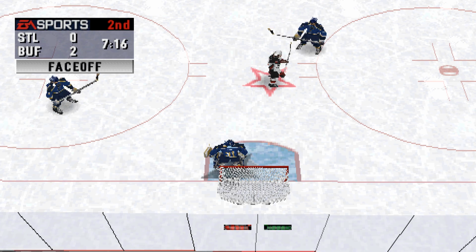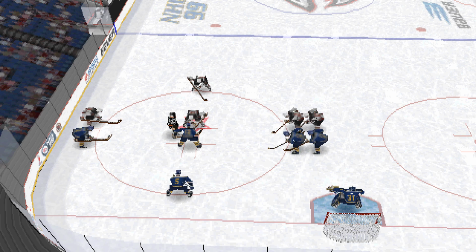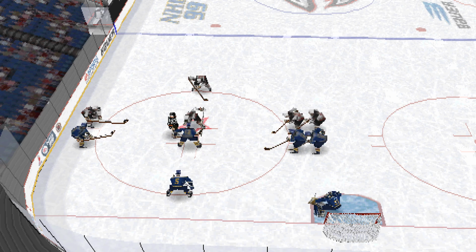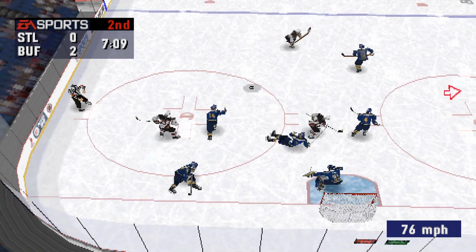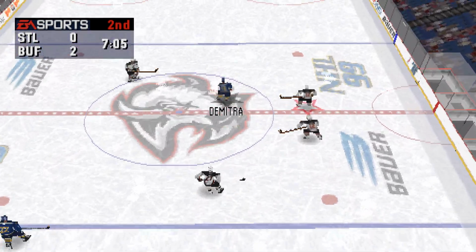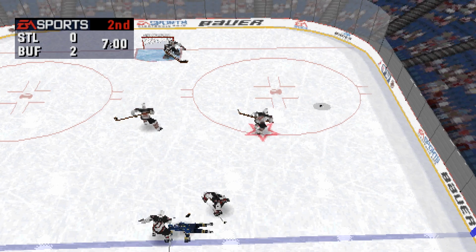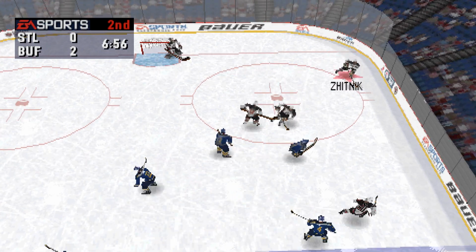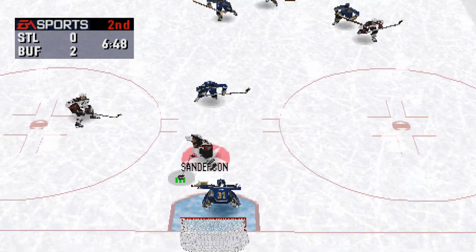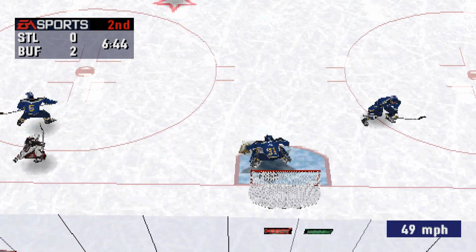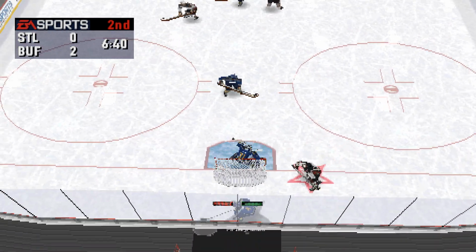Fuhrer covers up the puck. The puck is dropped. Buffalo has fresh legs on the ice. Dimitrov out of his own zone. Zhitnik passes into the middle. Sanderson races in alone. Fuhrer gives it to Bergevin.